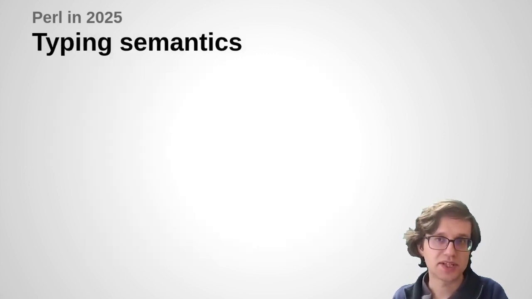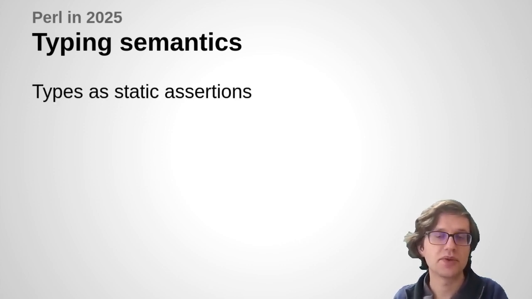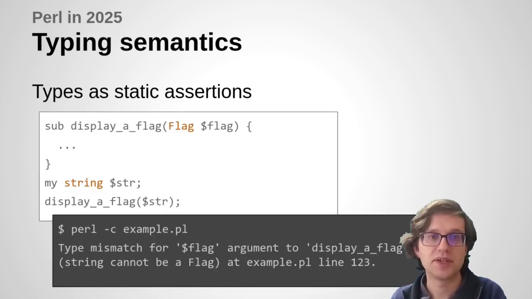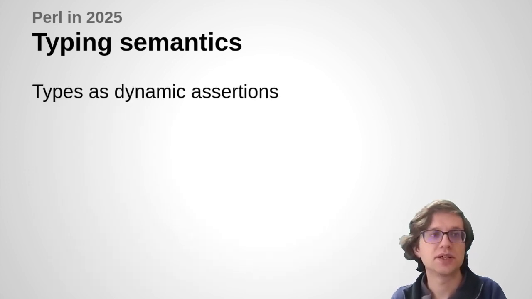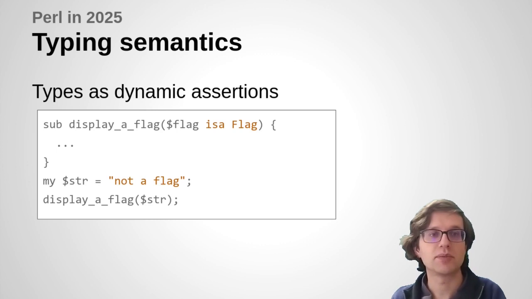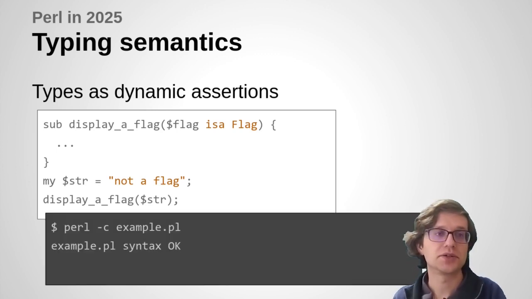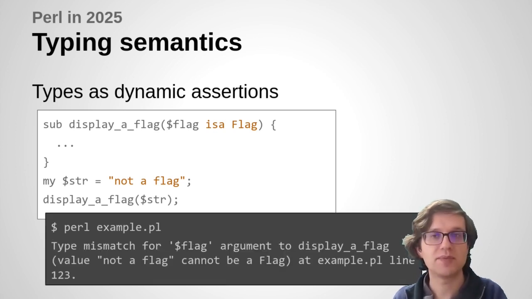Another thing that needs a lot of discussion is typing systems. There's a lot of things that people might mean when they ask for a typing system. Sometimes they want static assertions. They want the compiler to look at the program and tell them at compile time, this program can never work. Other times people want dynamic assertions about the values that the program is operating on, where the program's syntax may be fine and understood, but at runtime when we inspect the values we find that something isn't right here and we can't actually do anything.